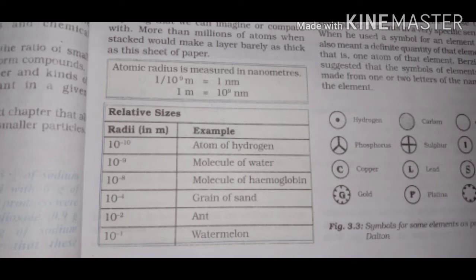You can observe the relative size of radii, which means the distance from the center to the outermost point on the circle. So you can imagine how small it is. All the radii are given in 10 to the power minus, which means it is very, very small. That means 0.000, that much small. You can't imagine the size of these particles.